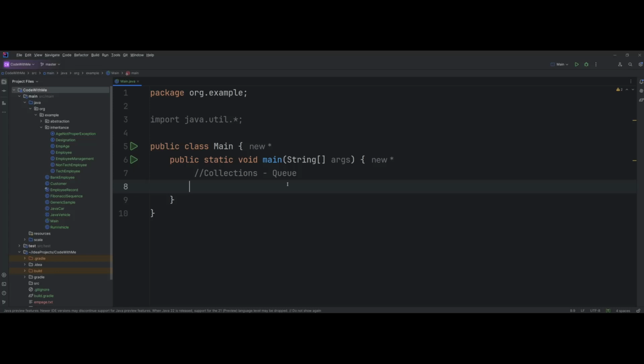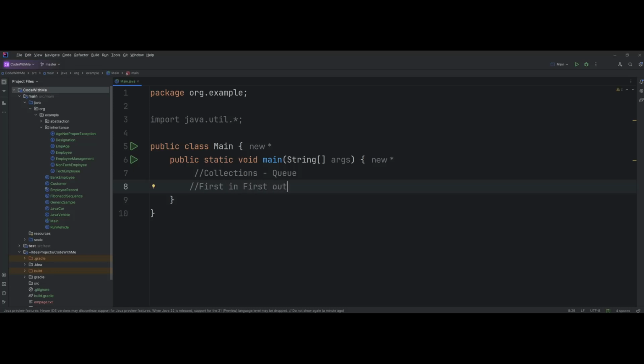And they are taken in accordance with who is standing first. So whoever is first will be treated first, and whoever is coming newly will be added to the queue at the last, right? I mean, you'll go and stand at the last of the queue, and then you'll wait for your turn to be processed. Now that's the exact same thing that happens in the world of Java as well, and queue is a data structure that implements this process of what we call first in, first out.